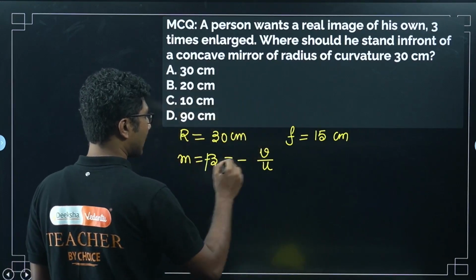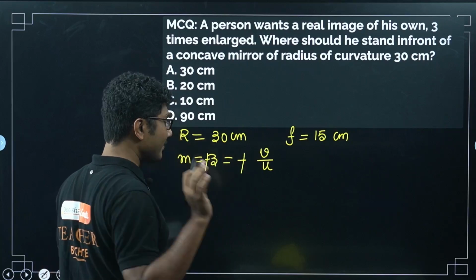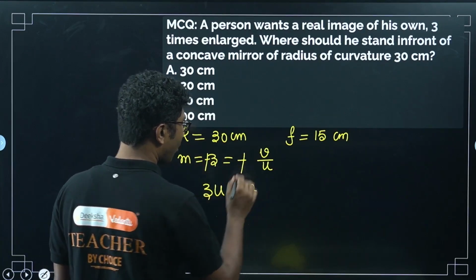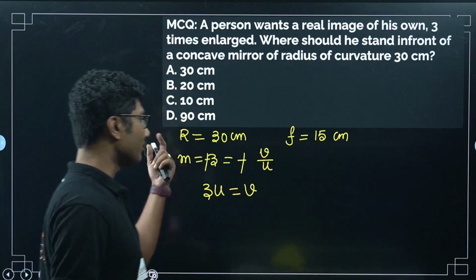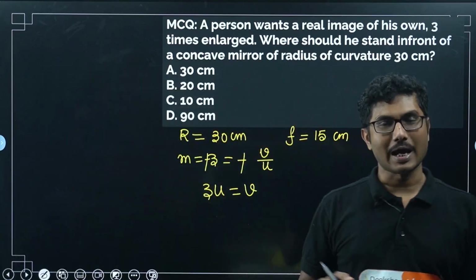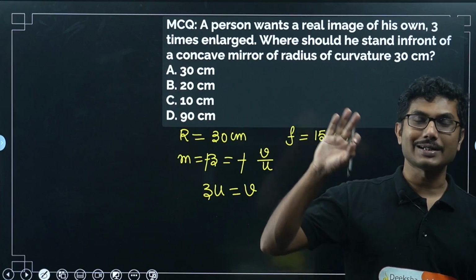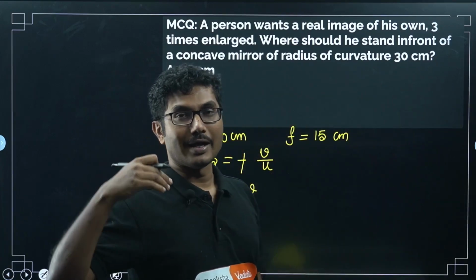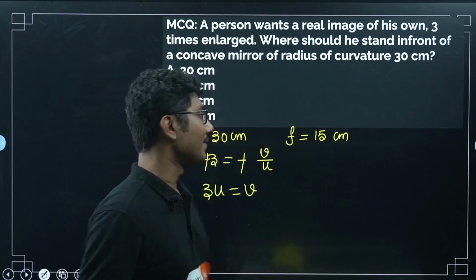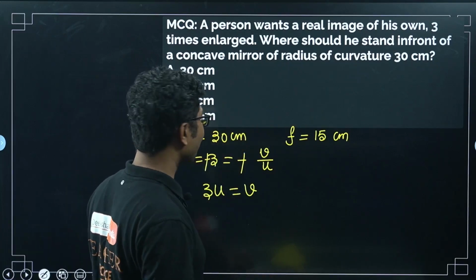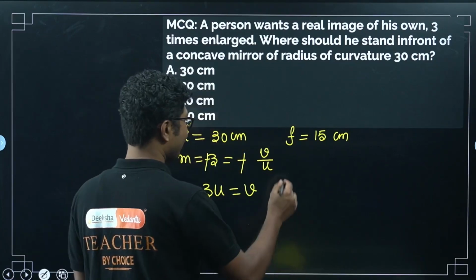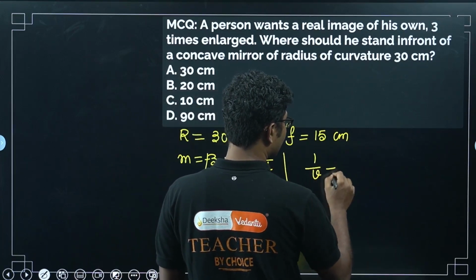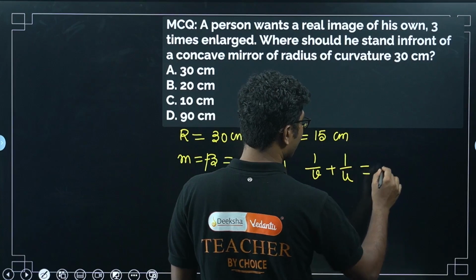So we can cancel this negative sign. You must be very careful. If you are not using the proper sign, you might use 3 is equal to v by u and solve it. But if they ask for a virtual image, where they want to see the image behind the mirror, then you will be very sad that your answer does not match the given options. So be careful.